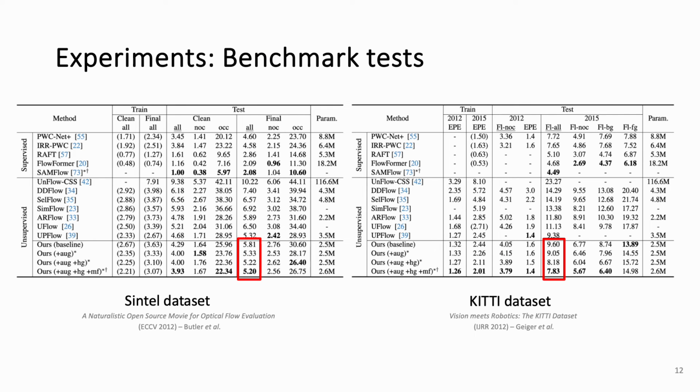We tested our methods on both Sintel and KITTI datasets. We can see that all 3 adaptations help improve the results, and our final model outperforms previous unsupervised methods by a clear margin. This suggests that object-level information from SAM can guide unsupervised optical flow significantly.